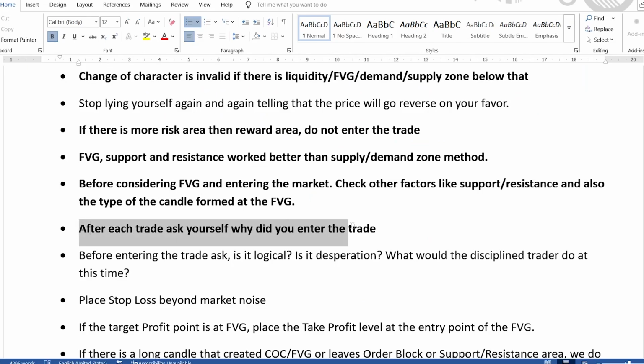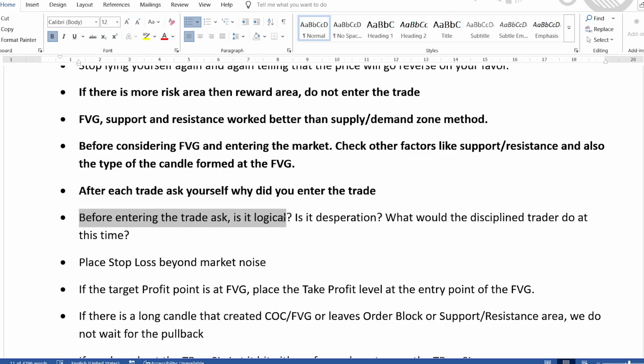After each trade, ask yourself why you entered the trade. Before entering the trade, ask, is it logical? Is it desperation? What would a decision trader do at this time? Usually I am not asking this question for myself nowadays, but I have been keeping track of what I'm feeling right now.